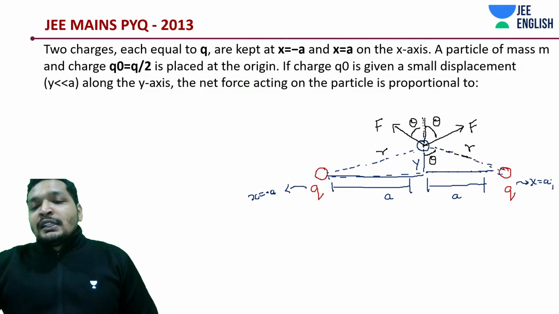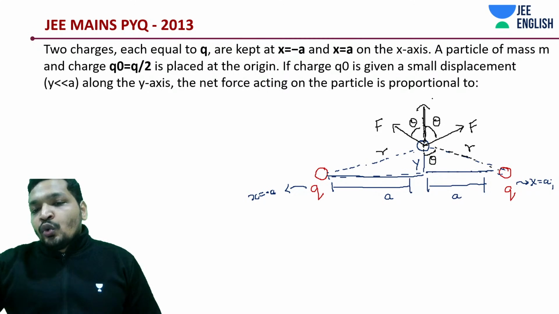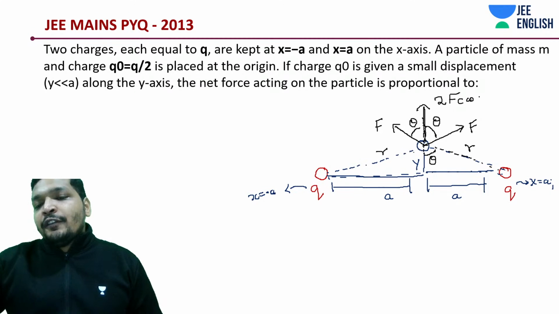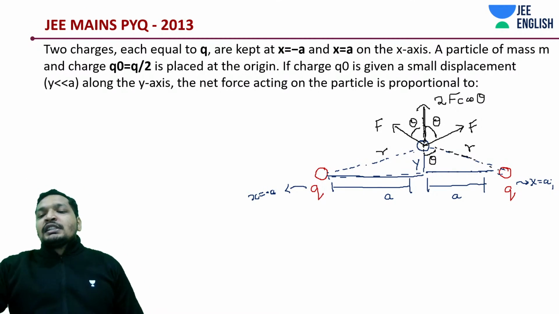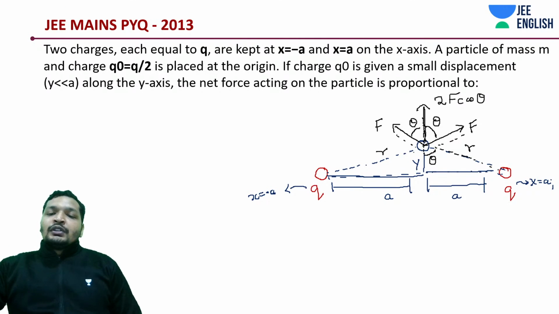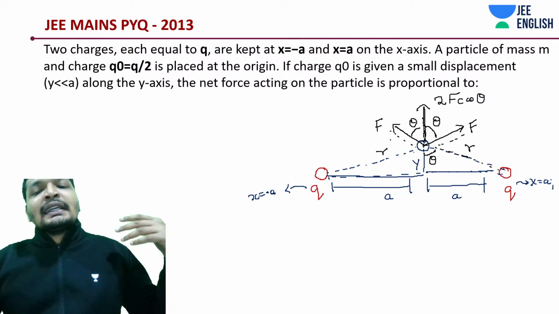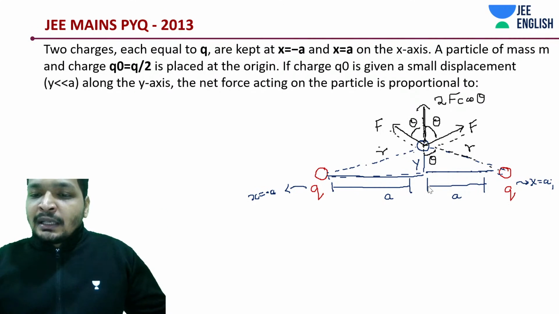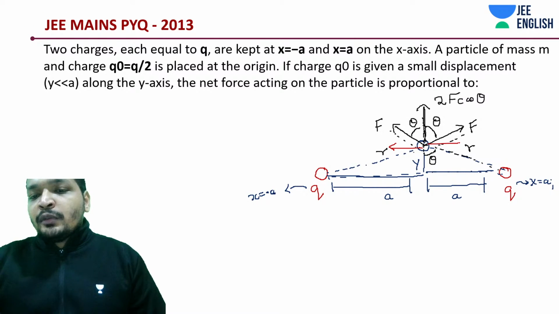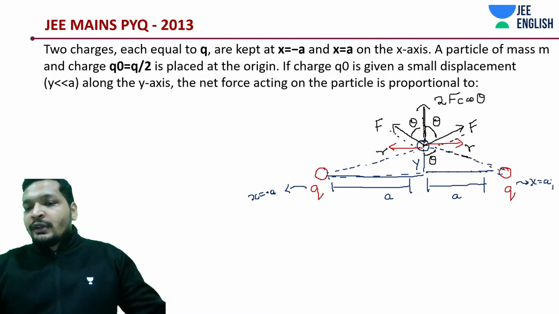So this would be how much? This would be 2F cos theta. 1F cos theta due to this force, and another F cos theta due to this force. What happens to the sin theta components? They get cancelled out. If you resolve them, your sin theta components would get cancelled out. I don't think there is any necessity in writing it down. One would be in this direction, one in this direction, ultimately the same magnitude.